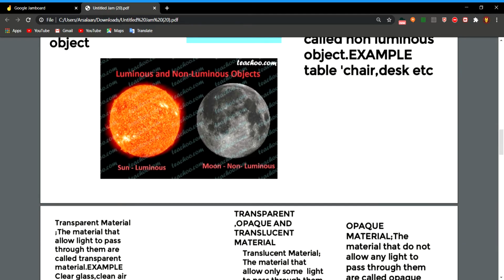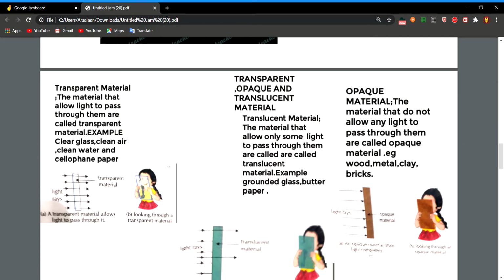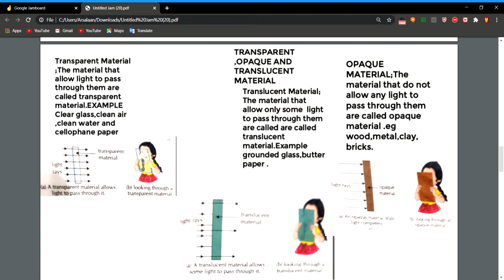Now, when light falls on an object, different types of objects behave differently. On the basis of this, the materials can be classified into three types: transparent materials, opaque materials and translucent materials. The materials that allow light to pass through them are called transparent materials, like clear glass, clean air, clean water. Through all these things we can see the light. They all allow light to pass through them. Cellophane paper also allows light to pass through it.